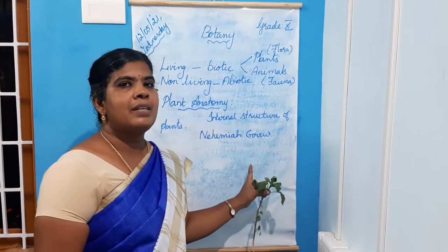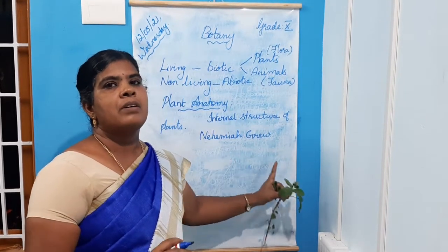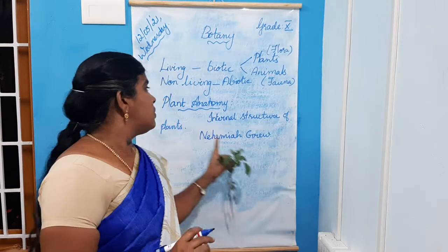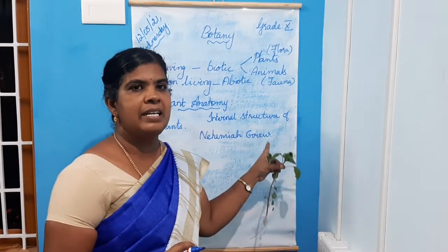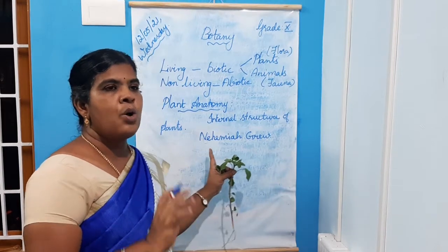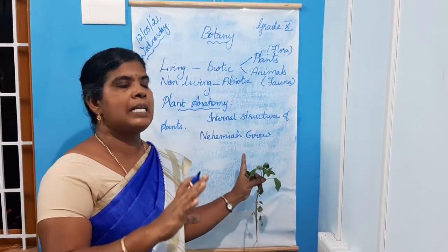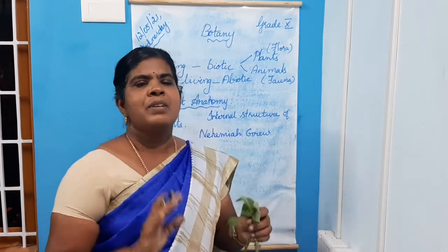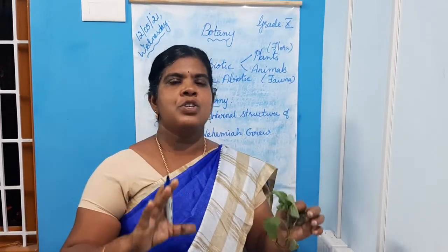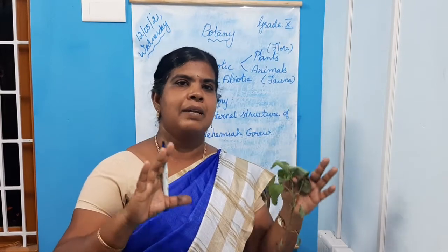Nehemiah Grew. Children, note down this name in your notebook. So what is plant anatomy? Plant anatomy is the study of internal structure of plant. Who is called father of plant anatomy? Nehemiah Grew.